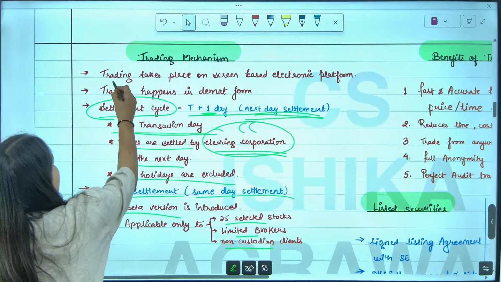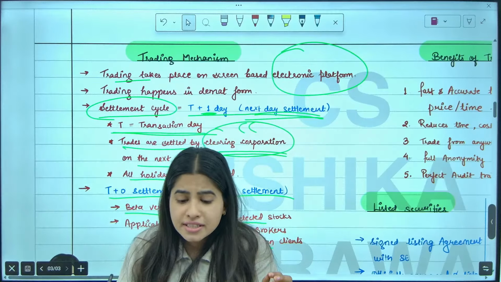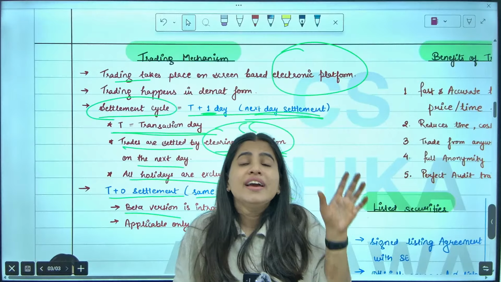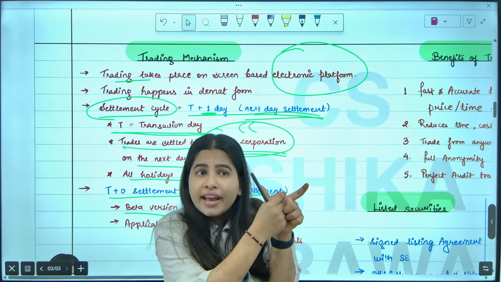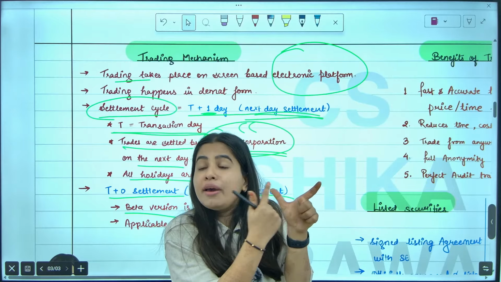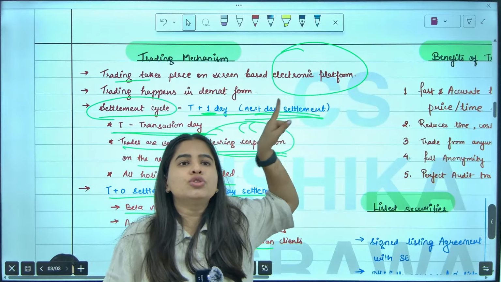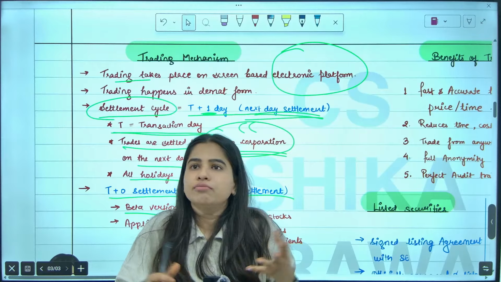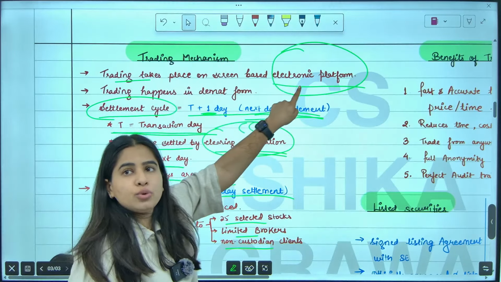Yes. Now, trading happens online through an electronic platform, just like Amazon. Do you go to an Amazon store and place an order? No, it's an online platform, mobile app or software. Online, you go to the Amazon website or app and then you place the order. Same way, you have to go through your broker app like Zerodha, Groww, or whatever. So it is an electronic platform through which you can do the trading.